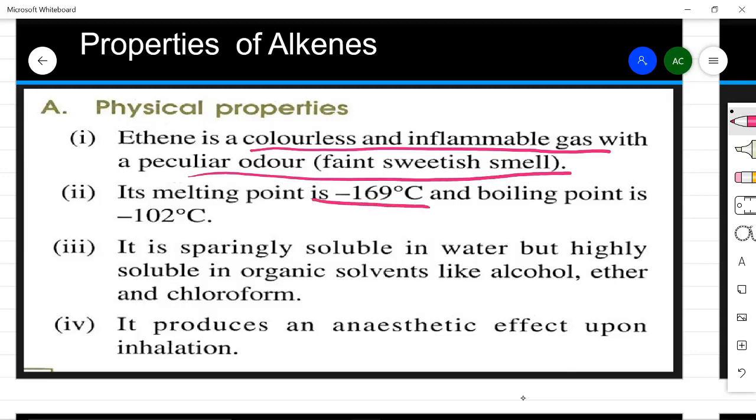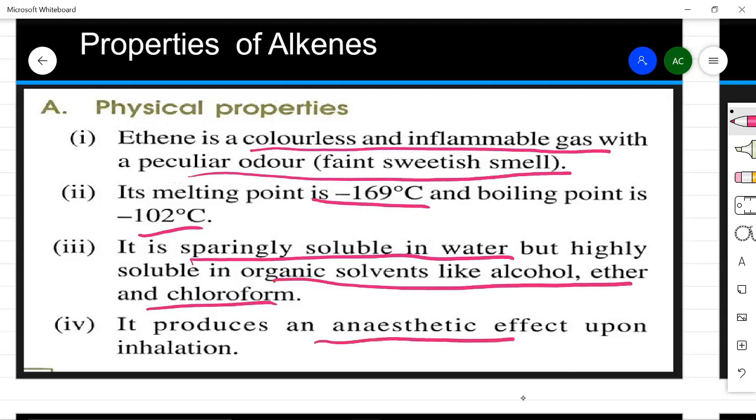The melting point is this and the boiling point is -102 degree Celsius. Sparingly soluble in water, negligible, but highly soluble in organic solvents like alcohol, ether and chloroform. It produces an anesthetic effect upon inhalation. अगर ज़्यादा quantity में आप इसको inhale कर लेंगे तो anesthetic effect होगा, means you will faint or become unconscious if you inhale this in larger amount.